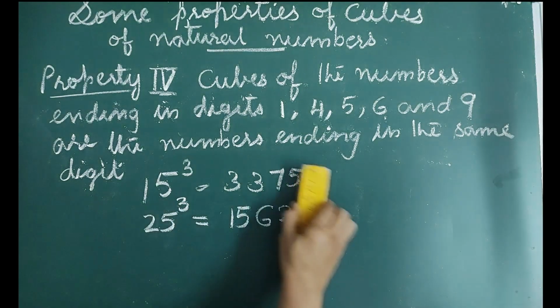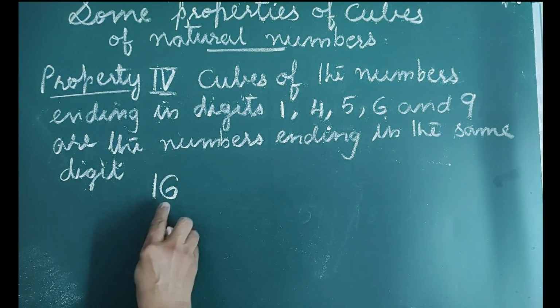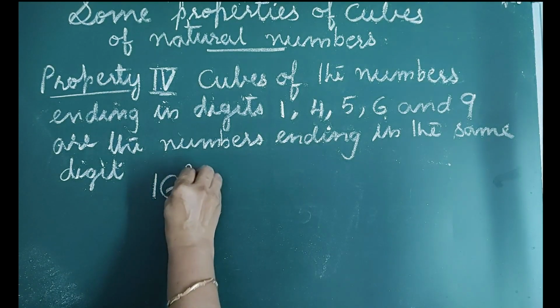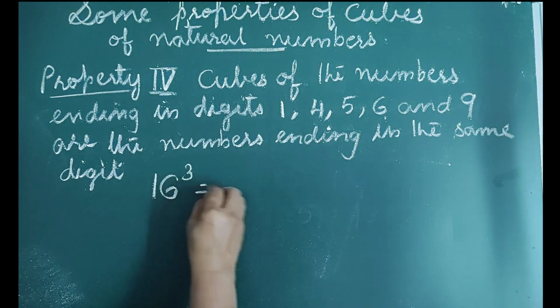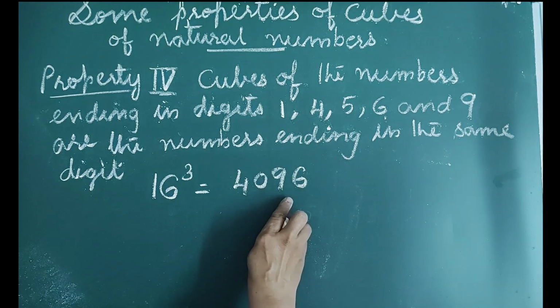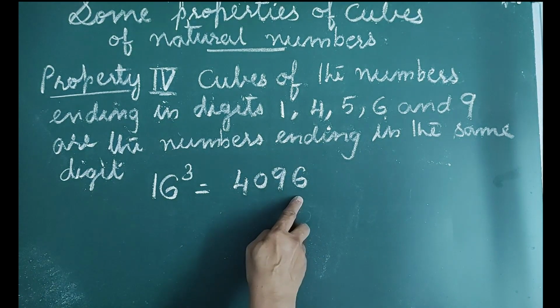Next, let us consider the number 16. 16 is a number ending in digit 6 and the cube of 16 is 4096, which is also ending in the same digit 6.